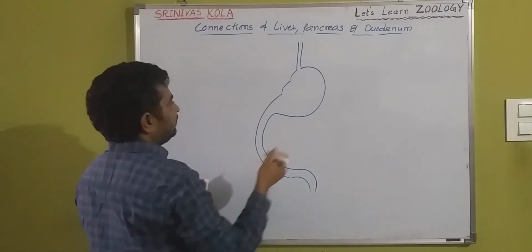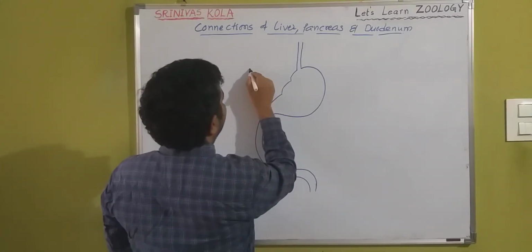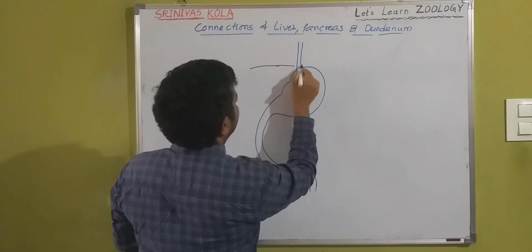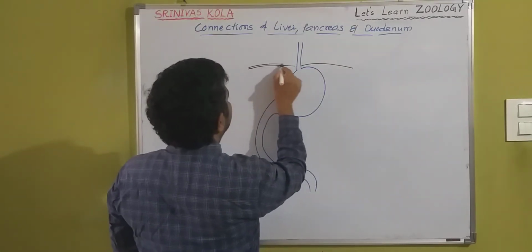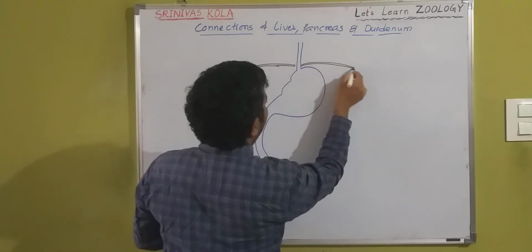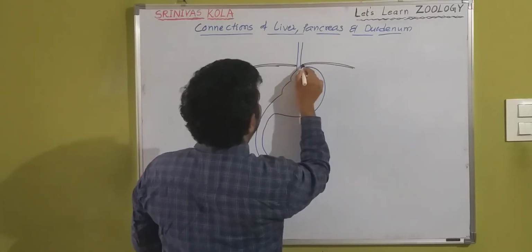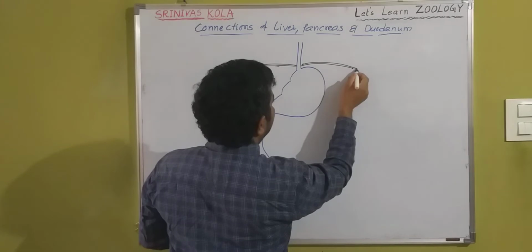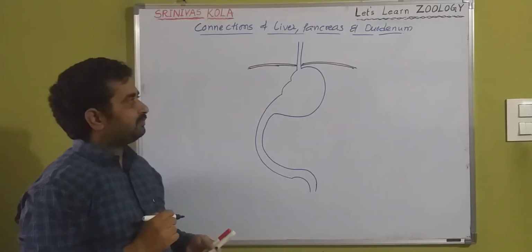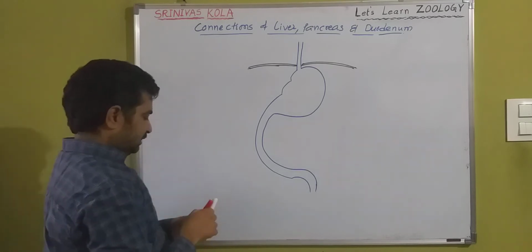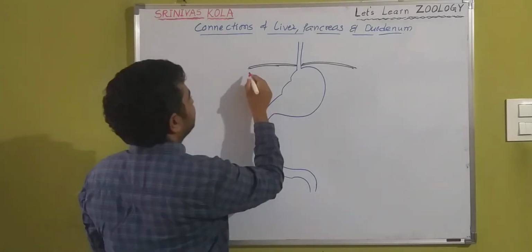Just above the stomach, this is the diaphragm. It differentiates the abdominal cavity from the thorax region. Okay, and here